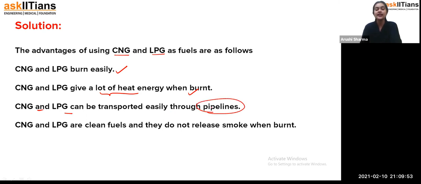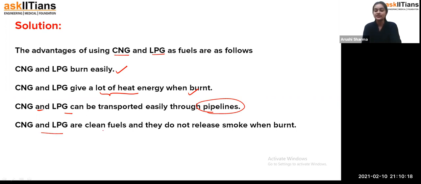Even though we have cylinders for both LPG and CNG, some areas have LPG pipes, which means LPG is transferred directly from the plant to the houses with the help of pipelines. People don't have to carry gas cylinders; it is directly connected to your gas stove.